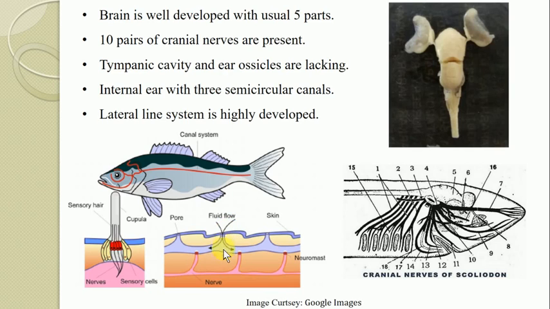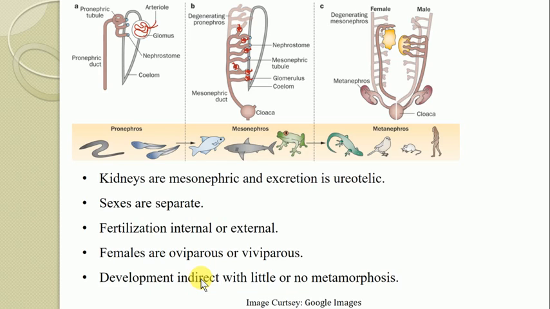When water comes through this canal system and touches the sensory hairs of the nerves, they get stimulated so that they can know the direction of the water or in what direction they are swimming. That can be sensed with the help of this lateral line system, which is well developed among the fishes.